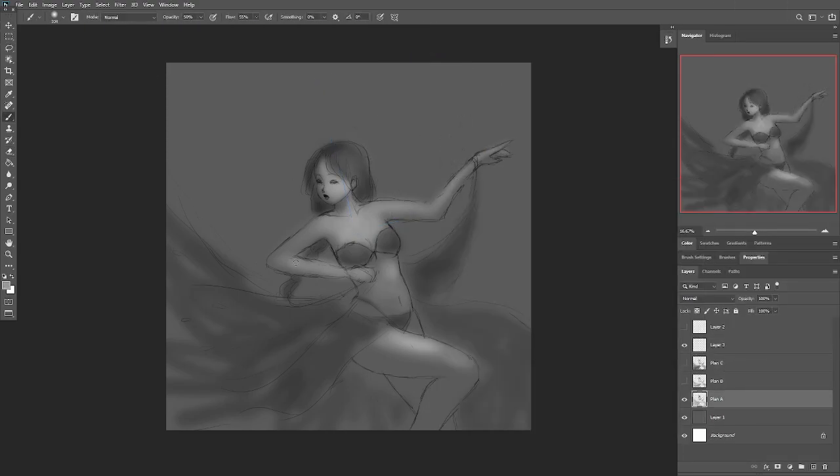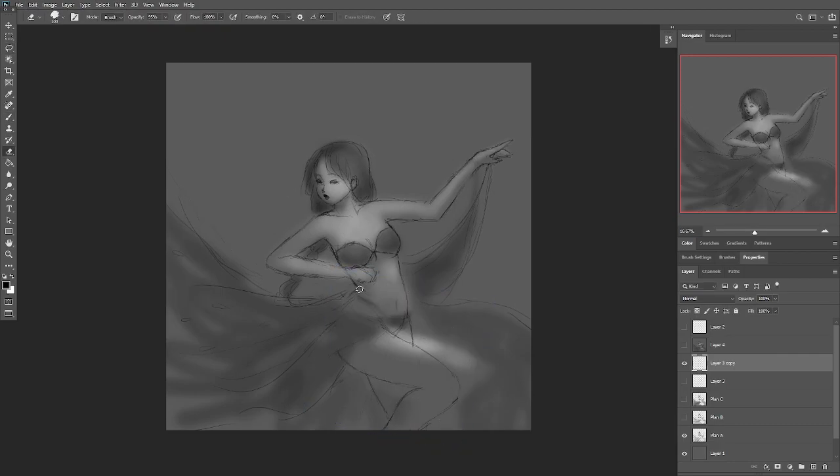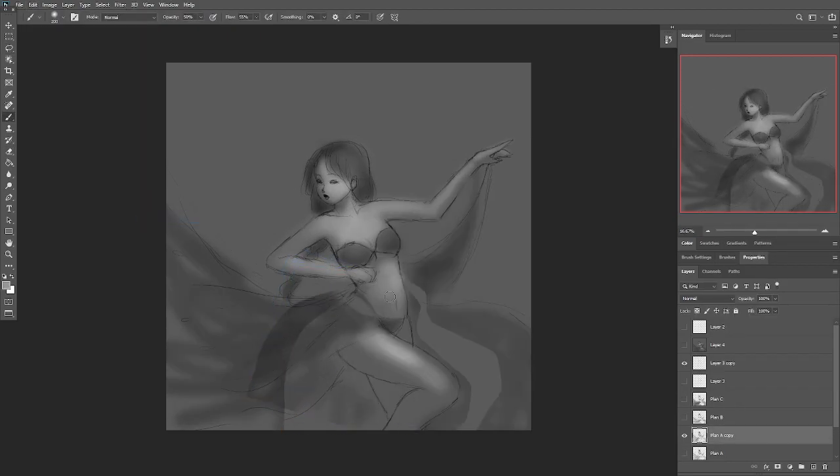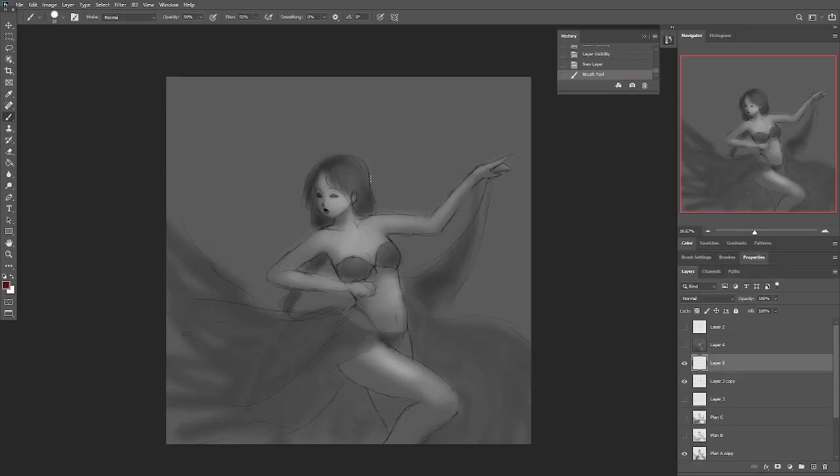But it turns out that you can always fix it later. If there's one thing I learned from watching speed paints of the masters, it would be that nothing is final, everything can be subjected to change at any time. That's why I love digital art.